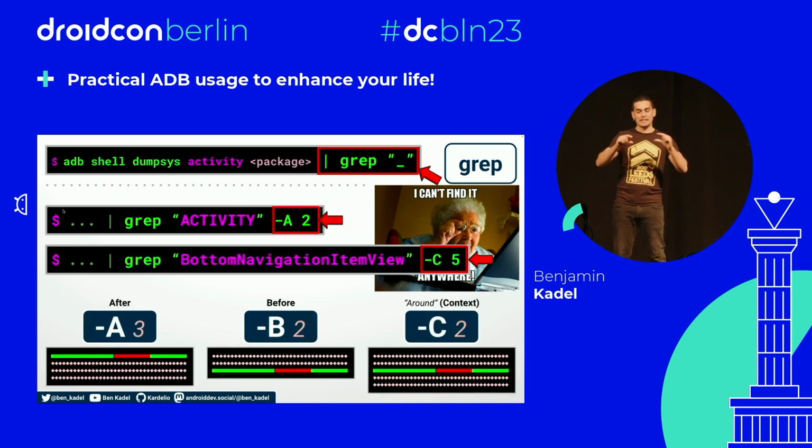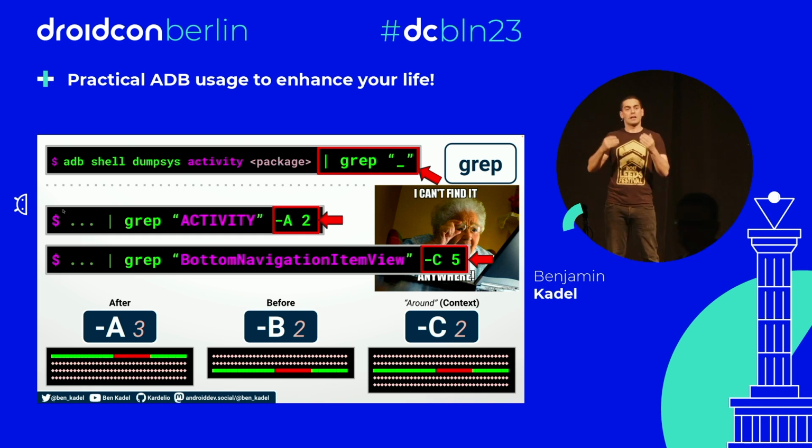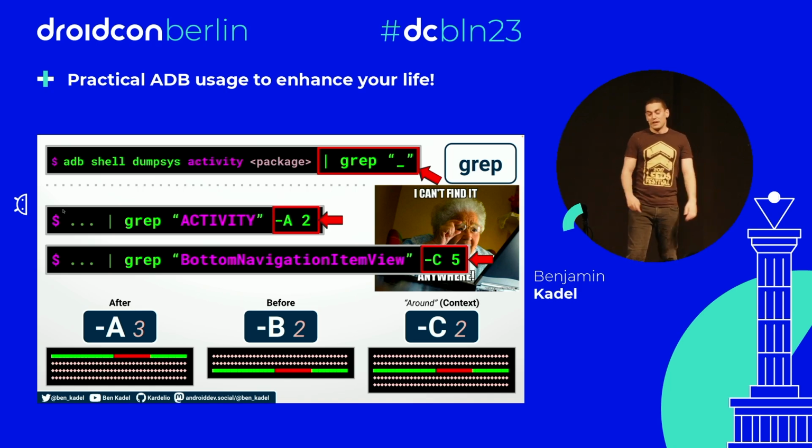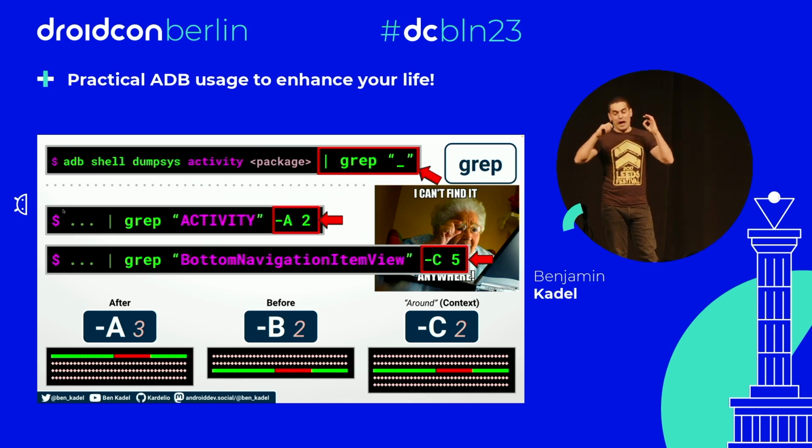And this will basically give you the matching line that has been found with extra lines depending on the letter. So A is lines after the matching line, and you give it a number, so 3 matching lines including the matching line. Or B, that amount of lines before the matching line. Or C, a combination of A and B, or context, or around, I don't know. So one of those letters and a number behind it.